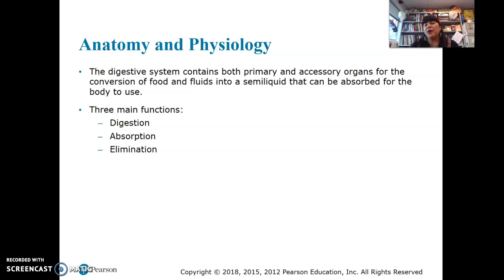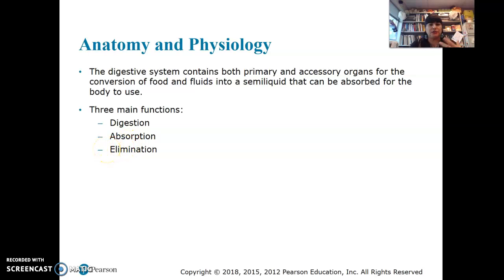So we have the primary accessory organs, main function, digestion. So breaking food down. We got to break it down. Imagine you're going to have a sandwich. There's a bunch of nutrients in that sandwich, and energy in that sandwich. But we got to break it down first before your cells can use it, okay? So digestion is first. You start digestion, mechanical digestion, chewing at the mouth, and then saliva. There is chemical digestion that starts at the mouth.